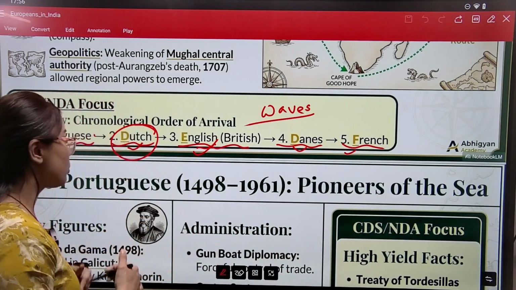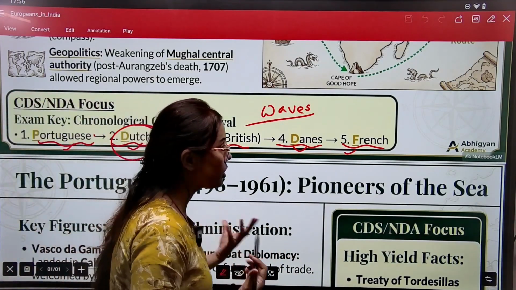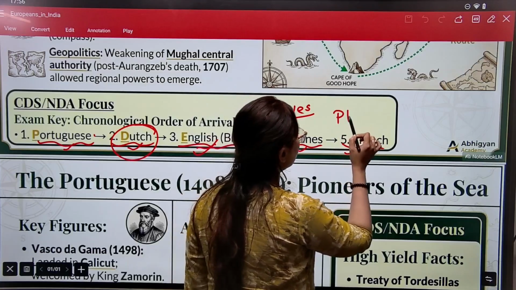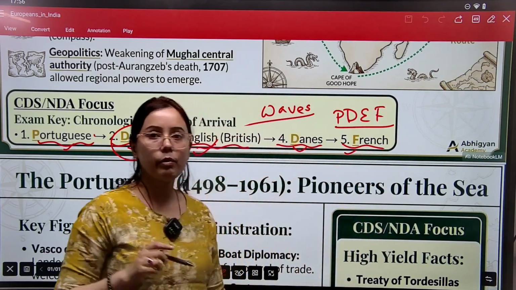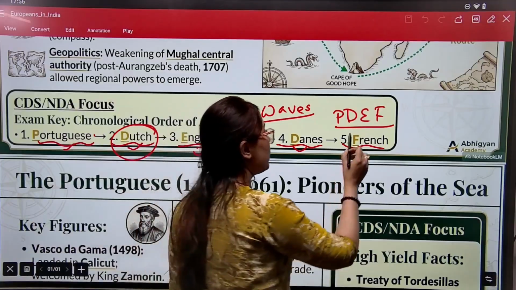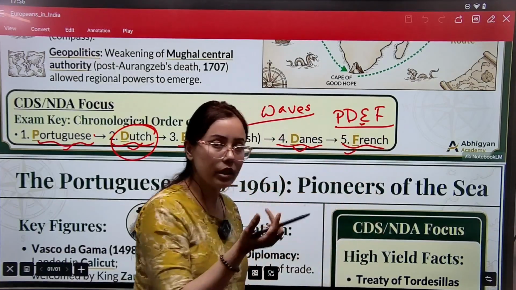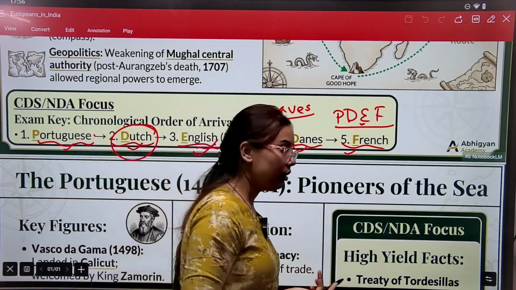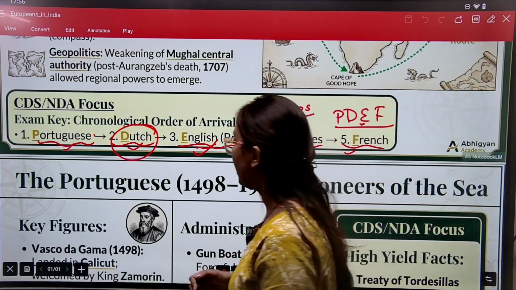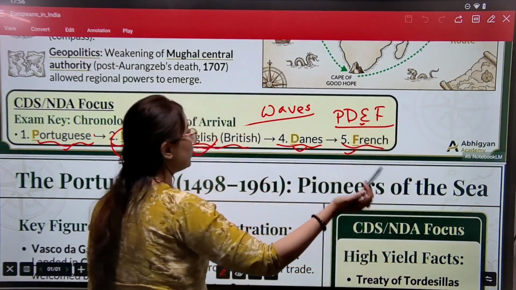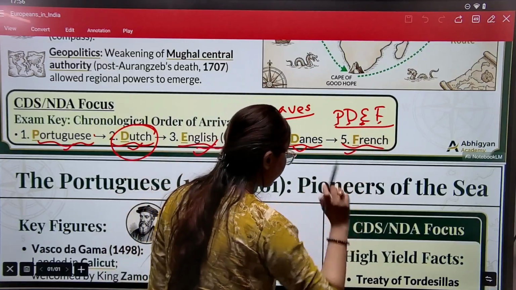So how can we memorize this chronology? You just remember PDF, and in between there will be one E. Okay, the PDF document that we share. So just remember this mnemonic: PDF, with one E in between. Portuguese, Dutch, English, and French.